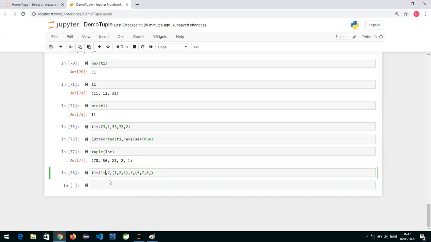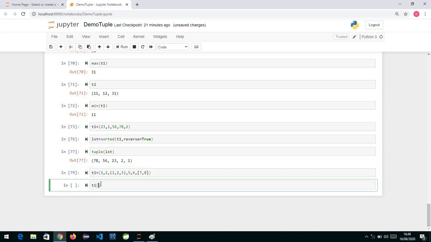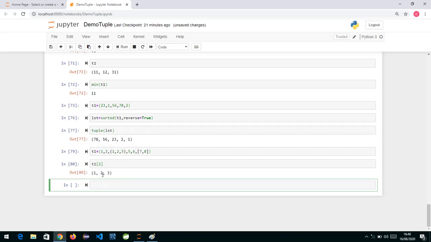So if I write T1, I just put 5 comma 6 comma 7 comma 8, hit it, and now if I say T1 in square brackets 0, 1, 2, it will give me the nested tuple.